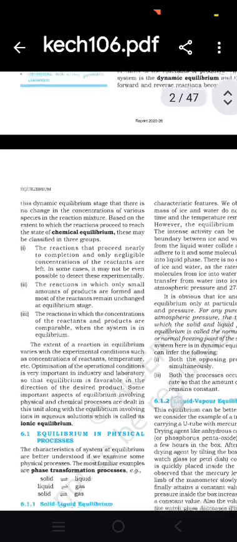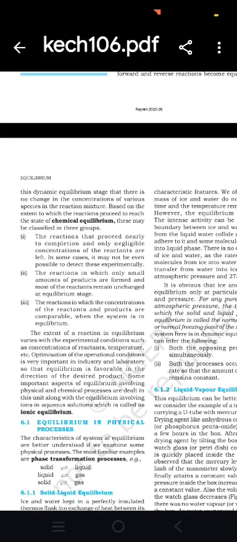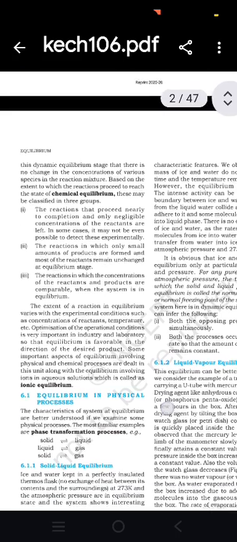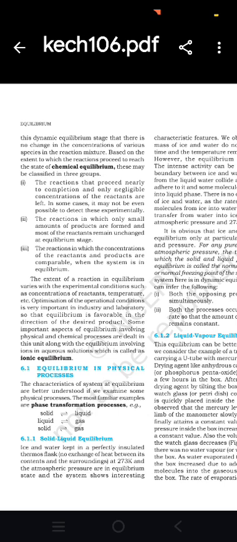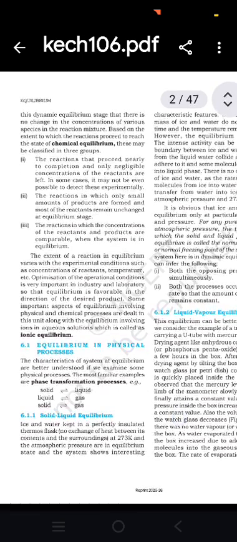Second, the reactions in which only small amounts of products are formed and most of the reactants remain unchanged at the equilibrium state. Third, reactions in which the concentrations of the reactants and products are comparable when the system is in equilibrium. The extent of the reaction in equilibrium varies with the experimental conditions such as concentration of reactants, temperature, etc.